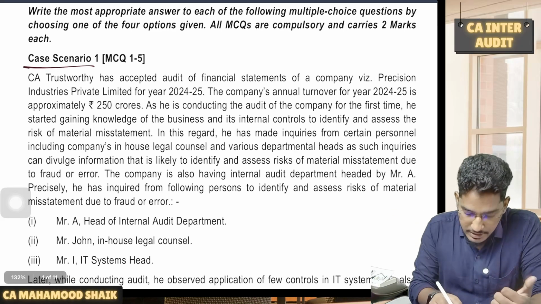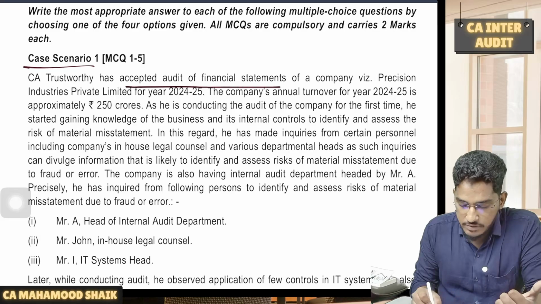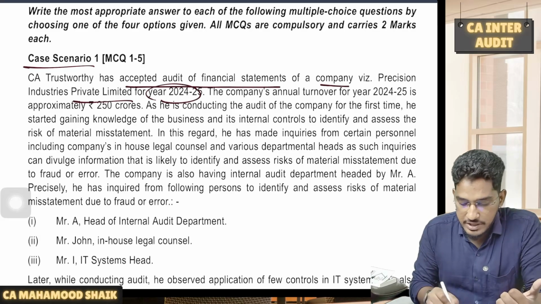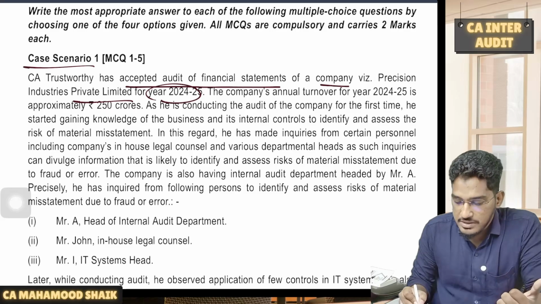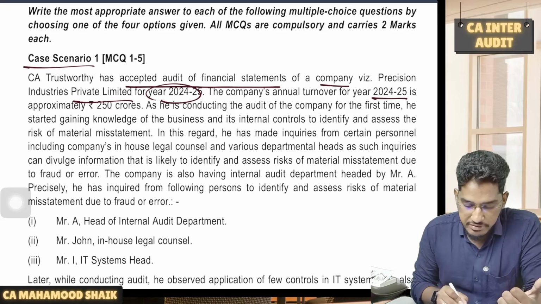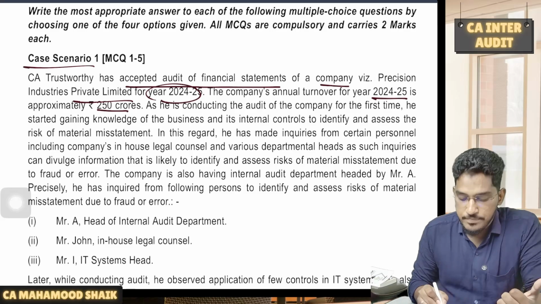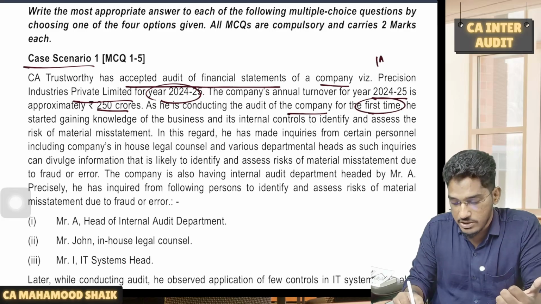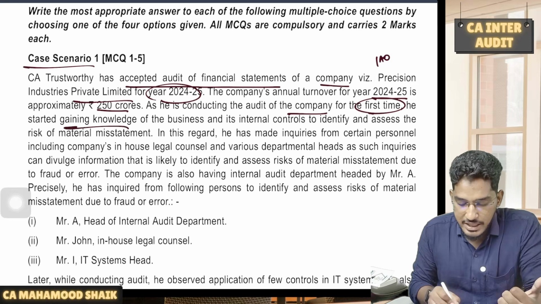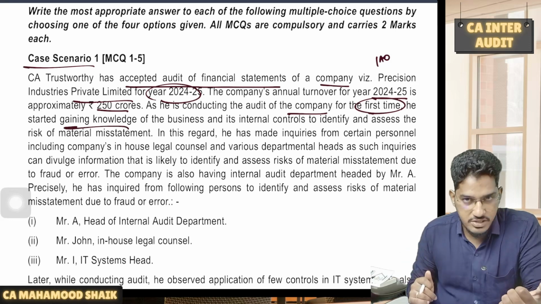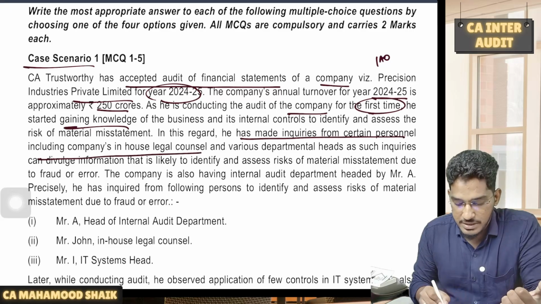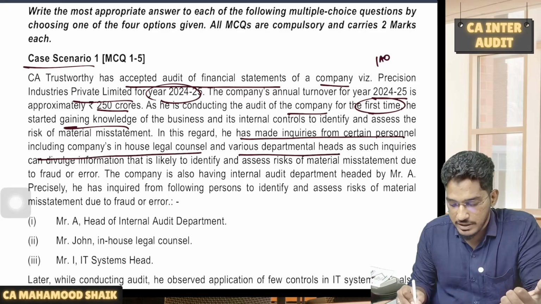So case scenario number 1: CA Trustworthy has accepted the audit of the financial statements of a company, Precision Industries Private Limited, for financial year 24-25. The company's annual turnover for the financial year 24-25 is approximately 250 crores. As he is conducting the audit of the company for the first time, that means it is an initial audit engagement. He started gaining knowledge of the business and its internal controls to identify and assess the risk of material misstatement. In this regard, he has made inquiries from certain personnel, including the company's in-house legal counsel and various departmental heads.